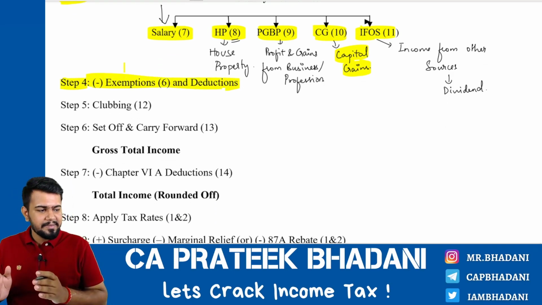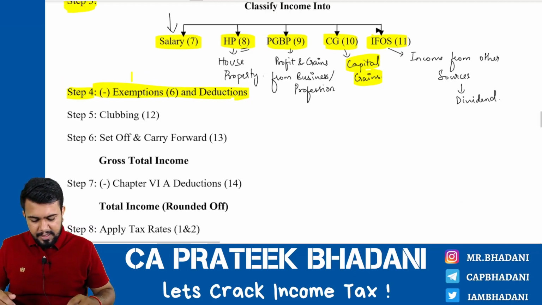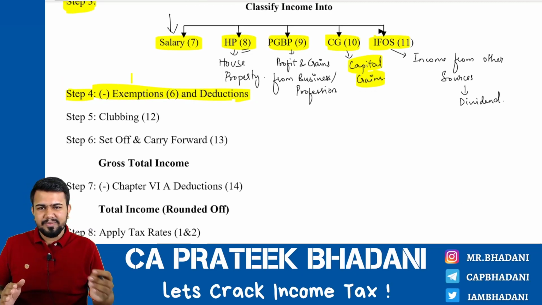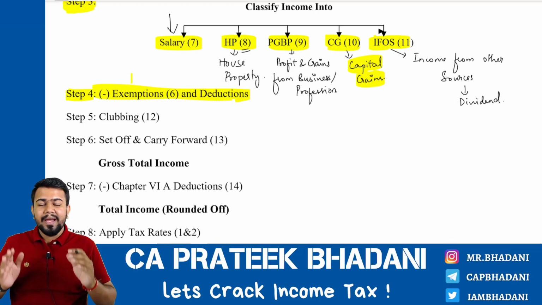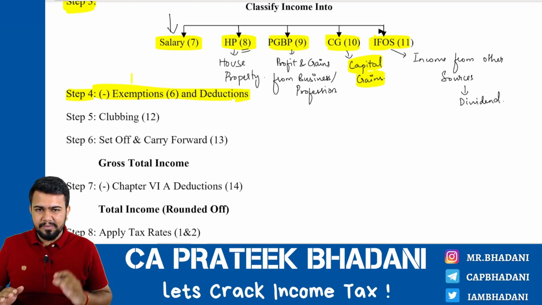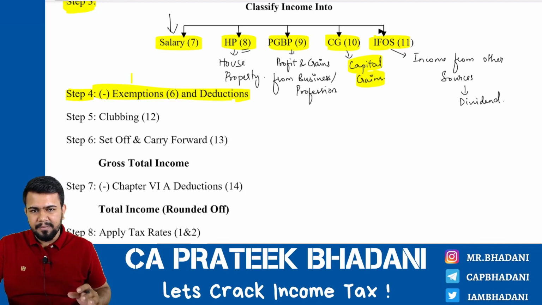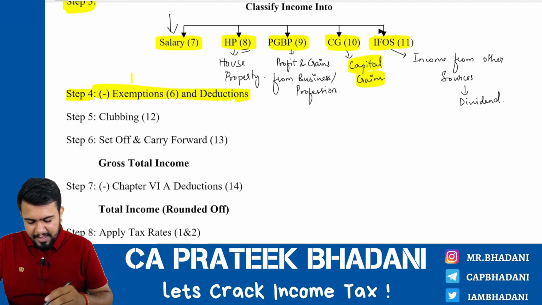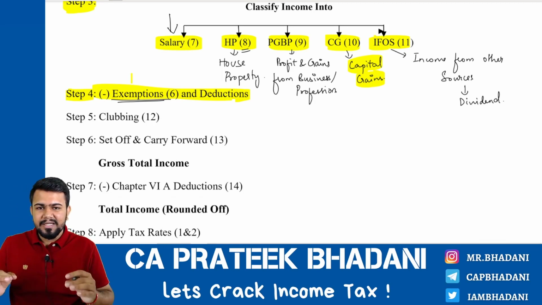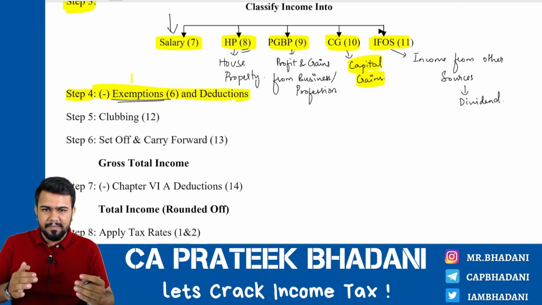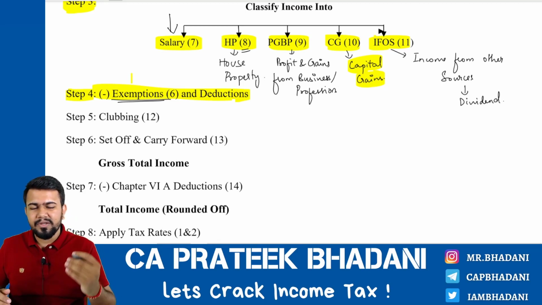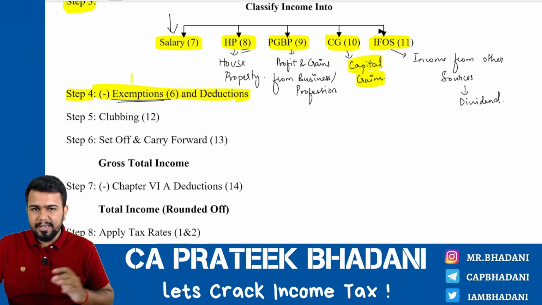Okay, next, step number 4 is provide for exemptions and deductions. What is exemption and what is deduction? What is the difference between both of them? If an income is not taxable, then such income is called exempt income. That is only the meaning of exemption. Then what is deduction? Deduction means if an amount is allowed to be reduced against an income, then it is called a deduction.